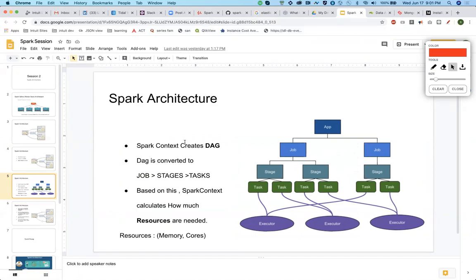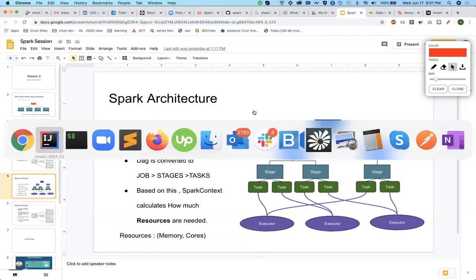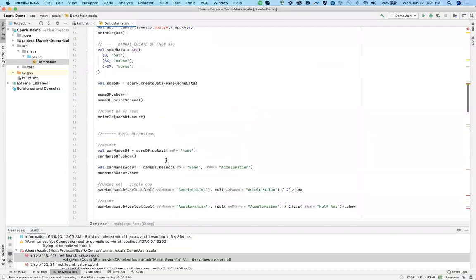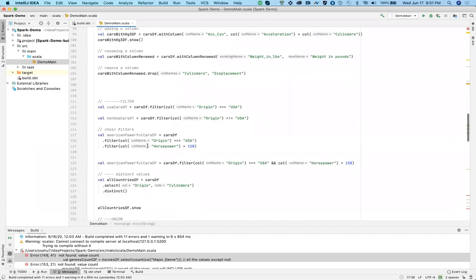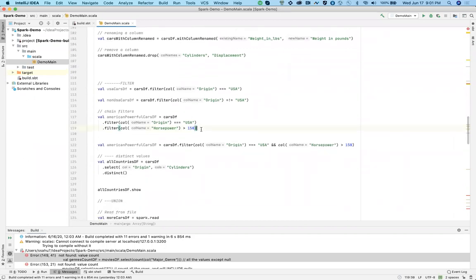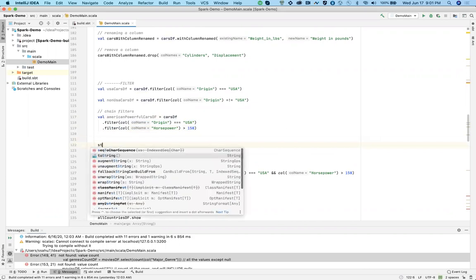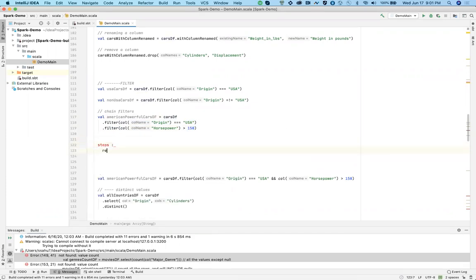So what the Spark context does is, for the rest of the code, whatever you have sent to the driver, it goes through the code and creates a DAG. What is DAG? DAG is a directed acyclic graph. Very small example. Let's go to the filter one. So let's say in this case, what is the DAG for this thing? Step 1 will be read cars.df.